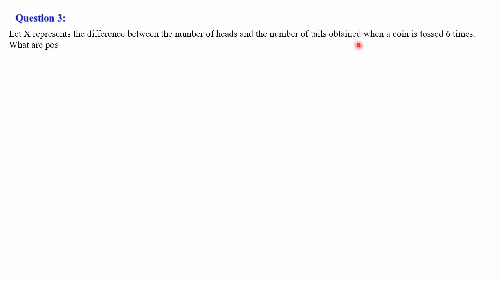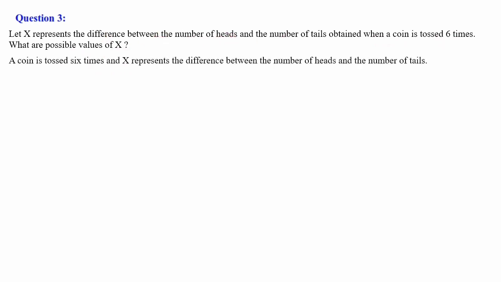Move on to question number 3. The question is, let x represent the difference between the number of heads and the number of tails obtained when a coin is tossed 6 times. What are the possible values of x? Here x represents the difference between the number of heads and the number of tails, and the experiment given to us is a coin tossed 6 times. X is already defined and given to us.